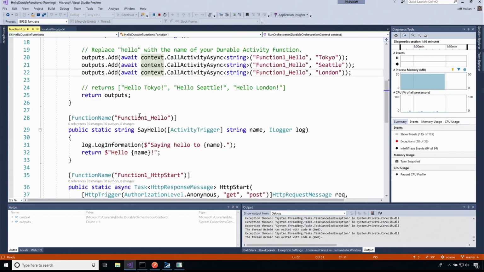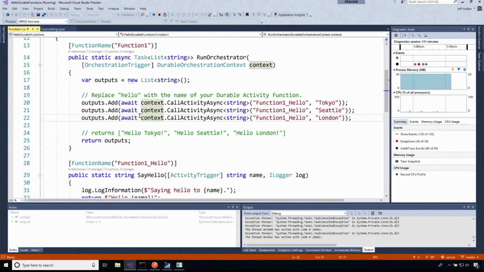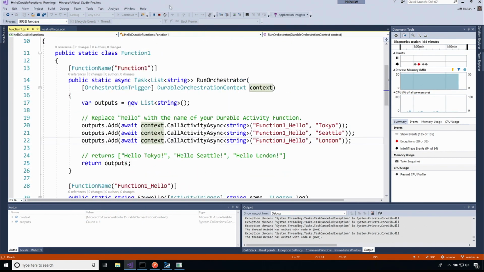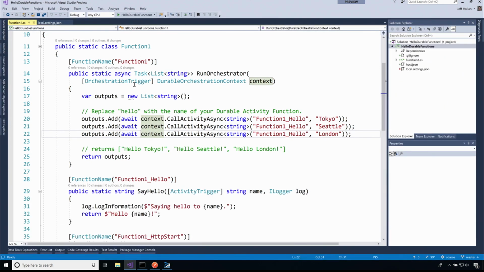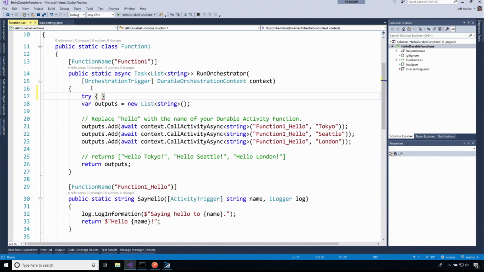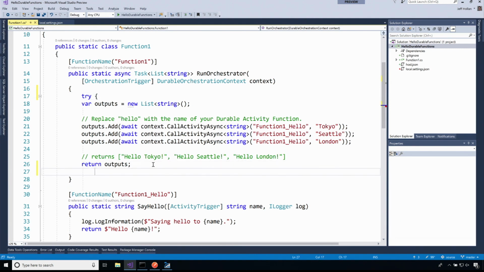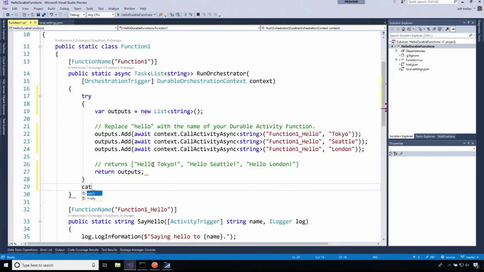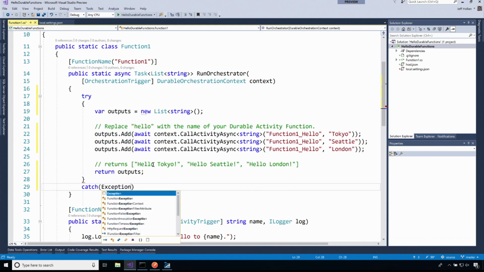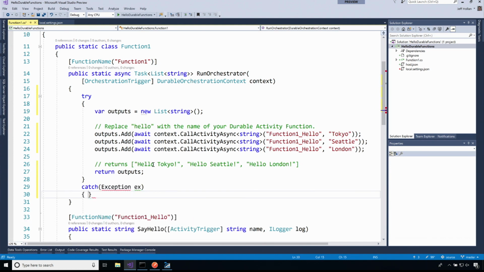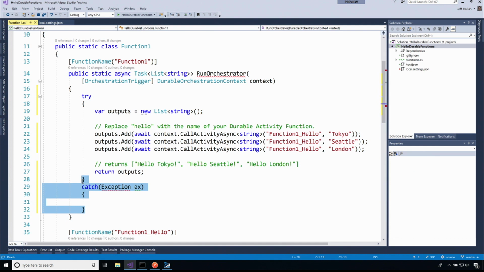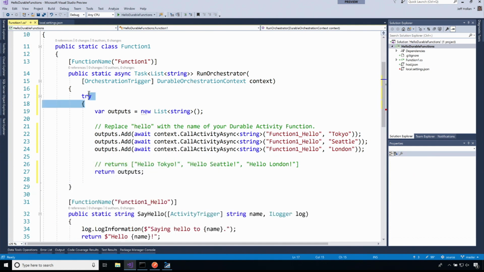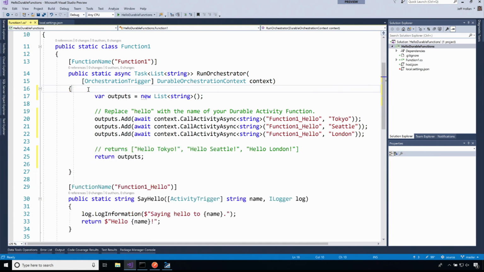Okay? So hopefully that is a good Hello Functions demo. The only other thing, and you saw this in the last slide, if I wanted to make this a little bit more error resilient, I could add things like a try catch block and just put try catch right over here. This is totally valid, right? Just my regular old C#. It's all good. Okay. I could do things like a wait all, and you'll see that in just a second. All right. So that's our first Hello Durable Function trigger.